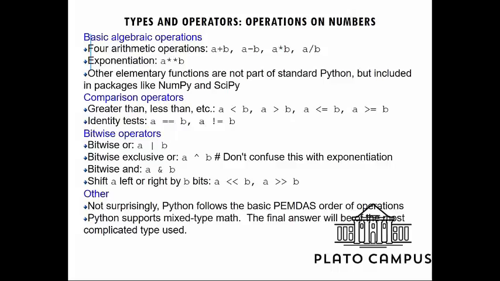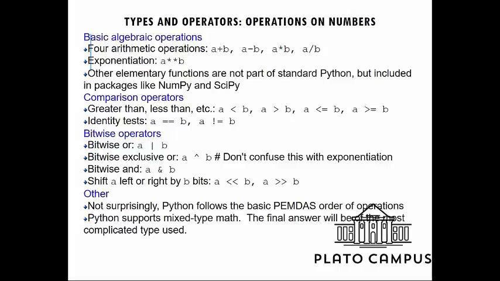The exponential operator is there, and also if we want to work in a numerical field, then obviously Python has different packages like NumPy or SciPy, which we need to import if we want to work in a higher range of mathematical programming.